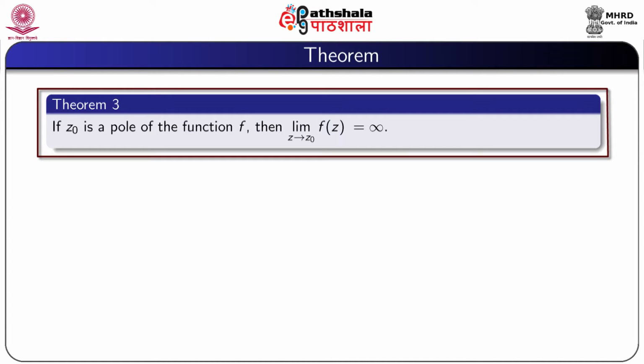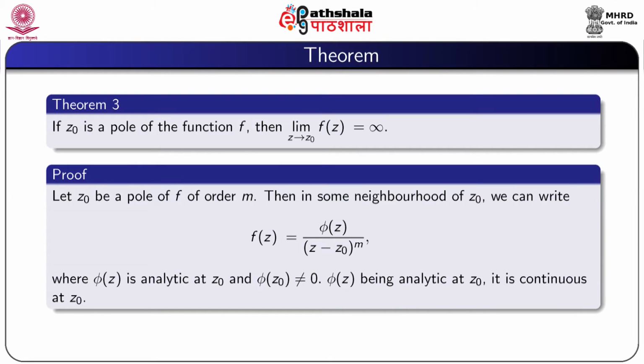If z0 is a pole of the function f, then limit z tending to z0 f(z) is equal to infinity. So, let z0 be a pole of f of order m. Then in some neighborhood of z0, we can write f(z) equal to phi(z) by (z minus z0)^m, where phi(z) is analytic at z0 and phi(z0) not equal to 0. Since phi(z) is analytic at z0, it is continuous at z0.